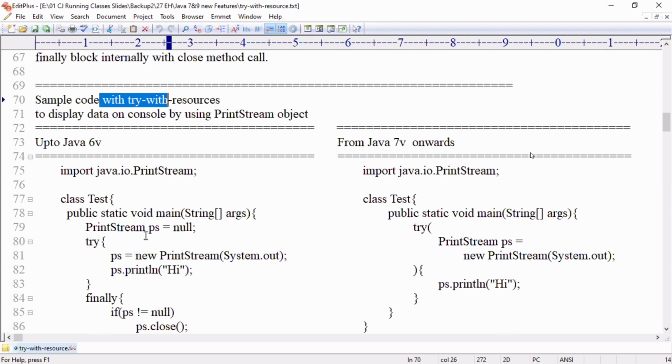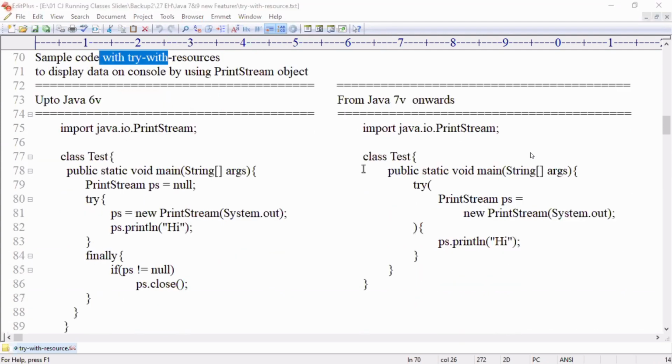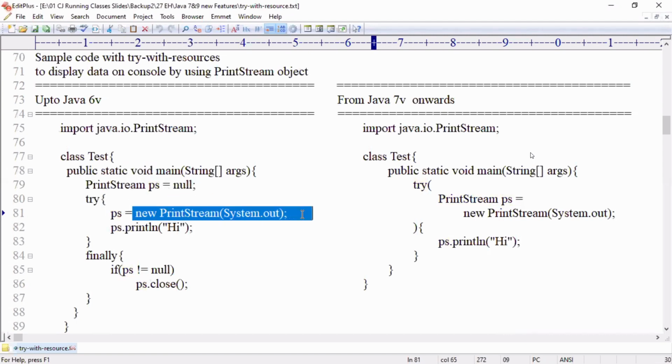Sample code with the try with resource. IO package code. What are you writing here? Main method. PrintStream ps equal to null. Try block. ps equal to new PrintStream object. Now, if an exception rises, you don't want to catch it, abnormal termination.